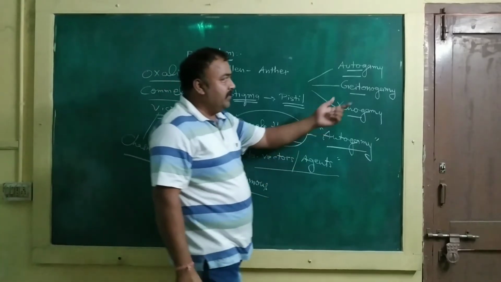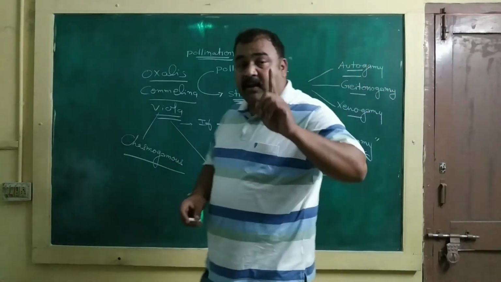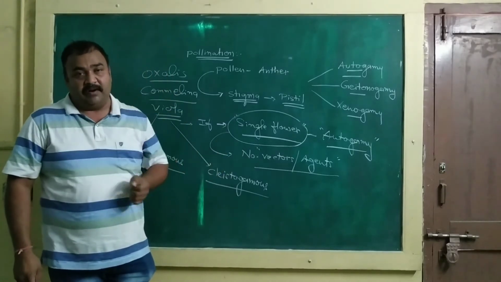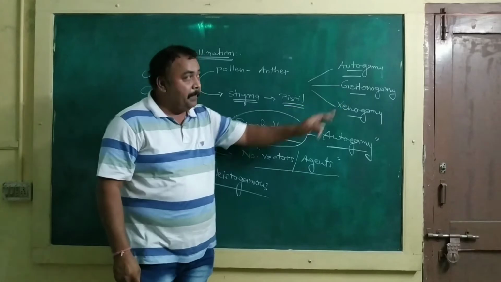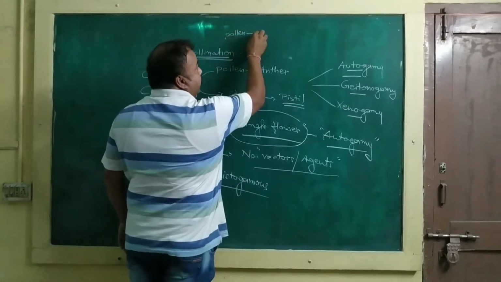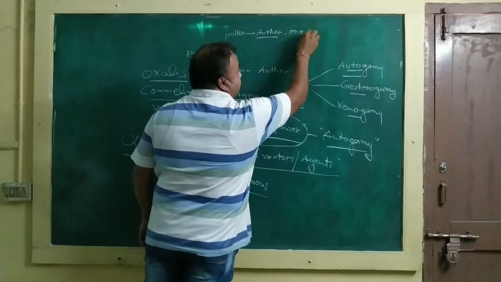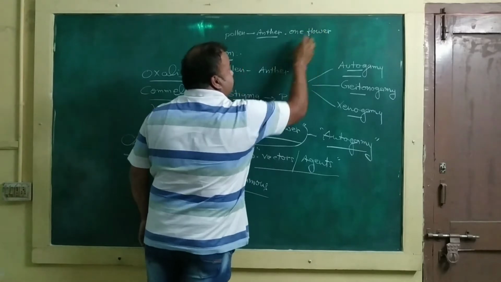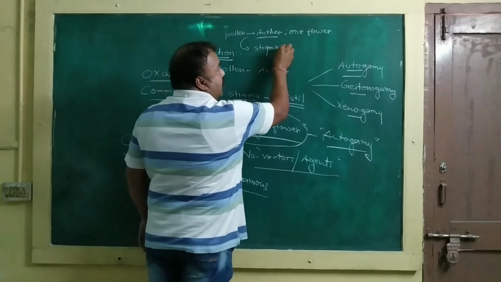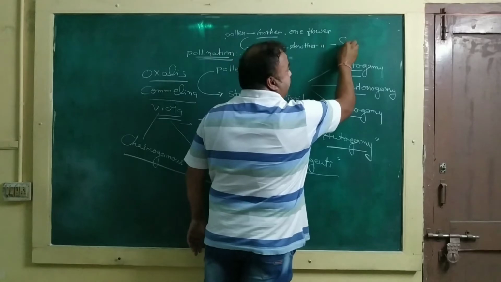Now the second one is geitonogamy. What do you mean by geitonogamy? See, in autogamy, pollination occurs in the same flower, whereas in geitonogamy, pollen from the anther of one flower is transported to the stigma of another flower of the same plant.